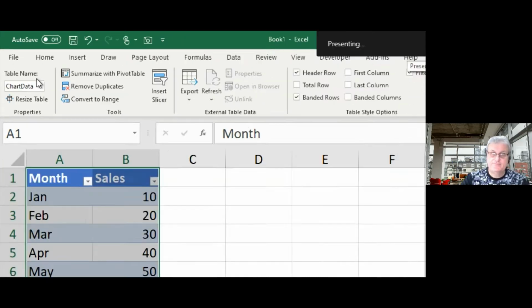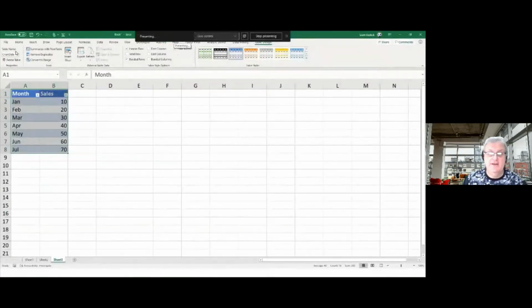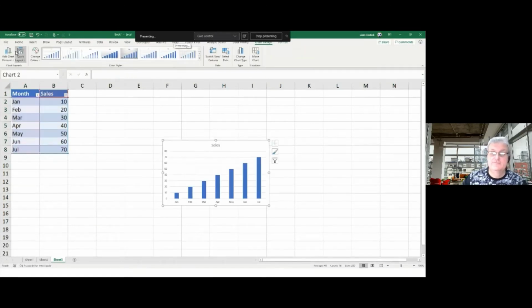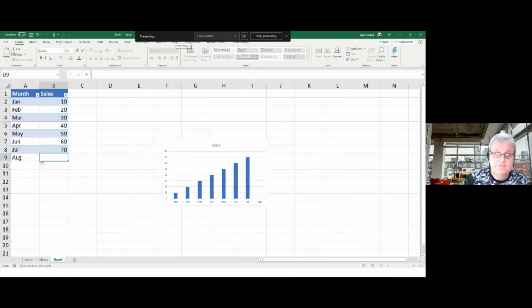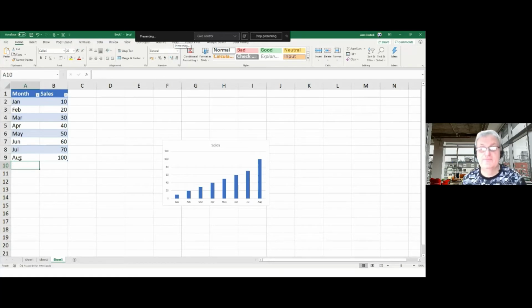Anyway, chart data, always a good idea. Table. Now if I go back into here and I go Alt F1 again, create my chart, I can now put in here if I want August 100, and it automatically updates. Very useful. So when I create charts, I always use the tables, not dynamic ranges or anything like that. I use a table because it will automatically extend. Really, really nice and simple.